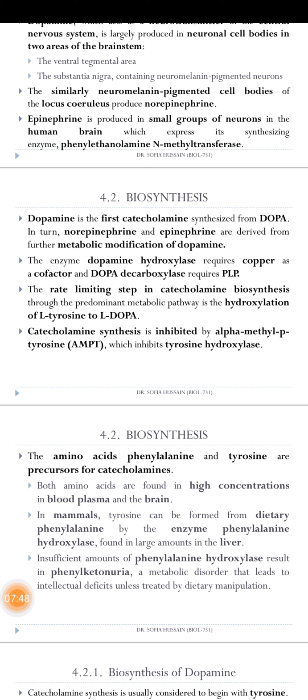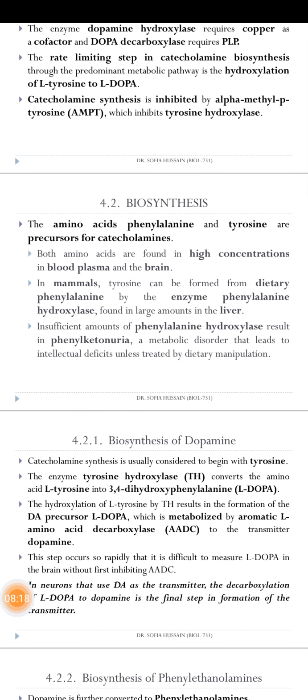And so, whenever we see "ase" at the end of any word, that means it is an enzyme. The rate limiting step in the catecholamine biosynthesis through the predominant metabolic pathways is the hydroxylation of L-tyrosine to L-dopa. Catecholamine synthesis is inhibited by alpha-methyl-p-tyrosine, which inhibits the tyrosine hydroxylase.